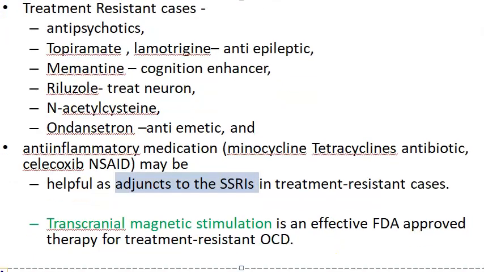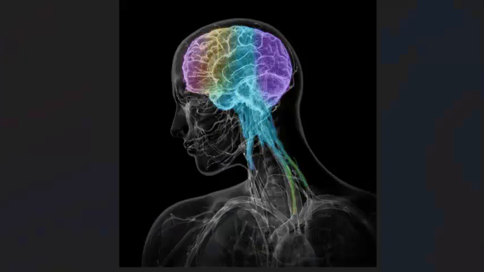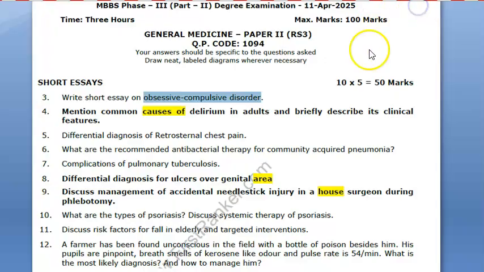Then they are telling that there is one FDA approved therapy for treatment resistant OCD. That's transcranial magnetic stimulation. Okay, what did they say? For treatment resistant cases, you can try the FDA approved transcranial magnetic stimulation. Wow. So will you get the 5 marks for OCD, obsessive compulsive disorder?